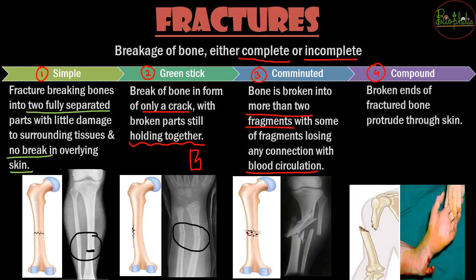The last one is going to be the compound fracture, wherein the ends of the bone that is fractured are protruding through the skin. So here the skin is also affected, or skin ke bahar you can see the bone. So up till now the 3 fractures that we had seen were inside the skin. Skin ke bahar se you cannot see anything, but in compound fracture the bone is going to stick out of the skin and you can see the broken ends of the fractured bone as well.